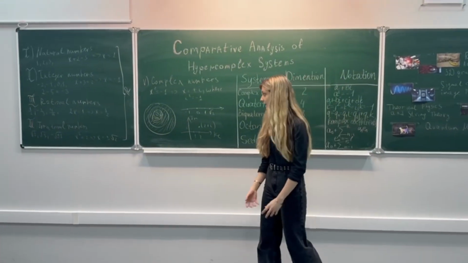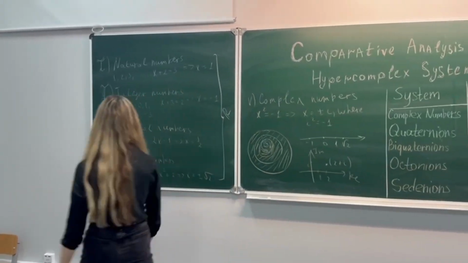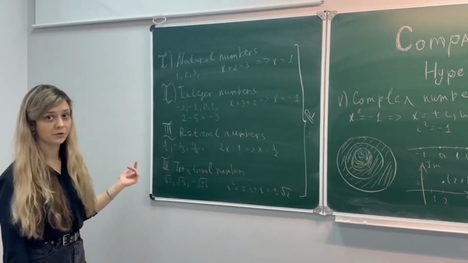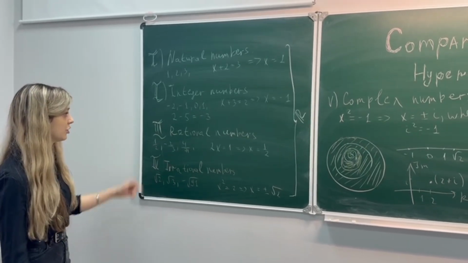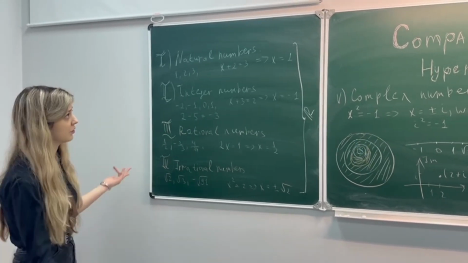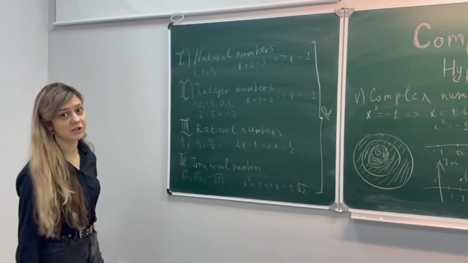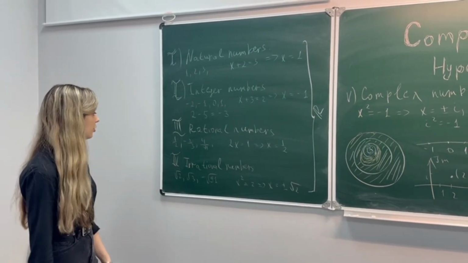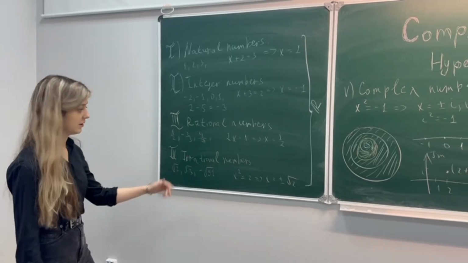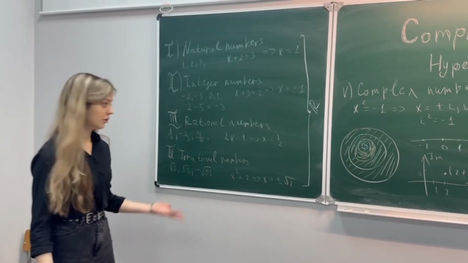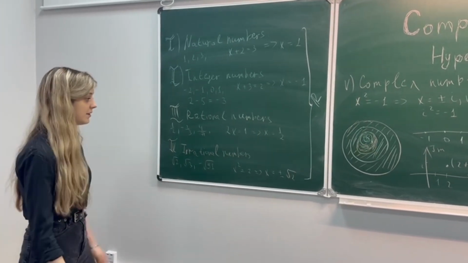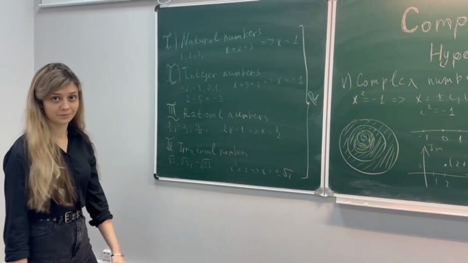So, at first, I would like to tell you about the historical development. We have such types of numbers: natural numbers, integer numbers, rational numbers, and irrational numbers. And we can use them to solve some equations. For example, x plus 2 is equal to 3, we can see that x is equal to 1. Or for example, in irrational numbers, where x squared is equal to 2, we know that x isn't natural. It is equal to plus minus square root of 2.